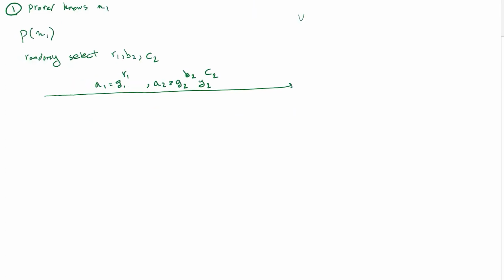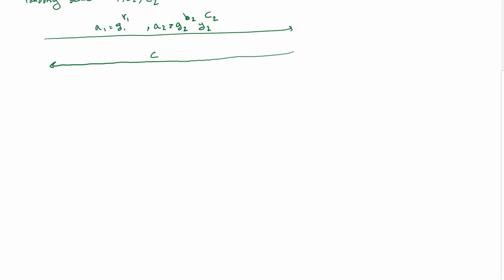And then the verifier would send a challenge to the prover, and then the prover would split C into C1 and C2 by defining C1 equals C minus C2.